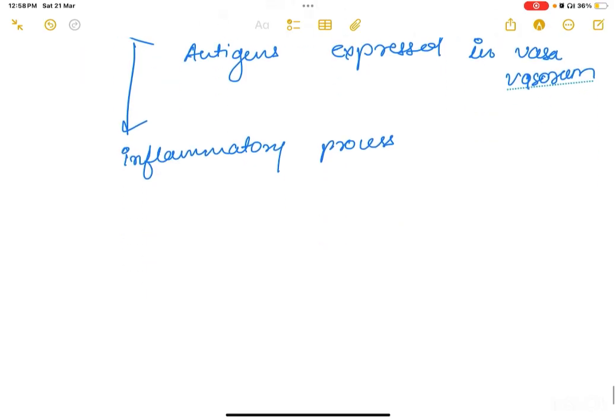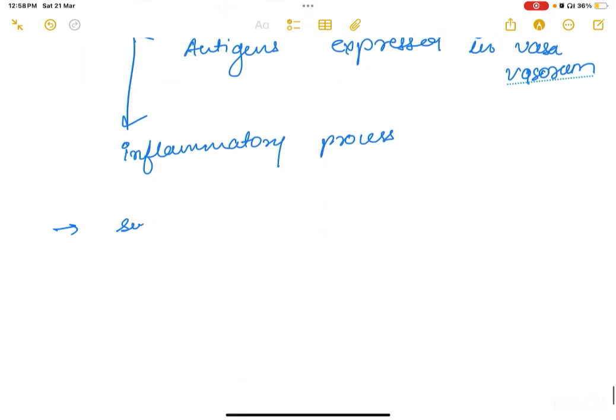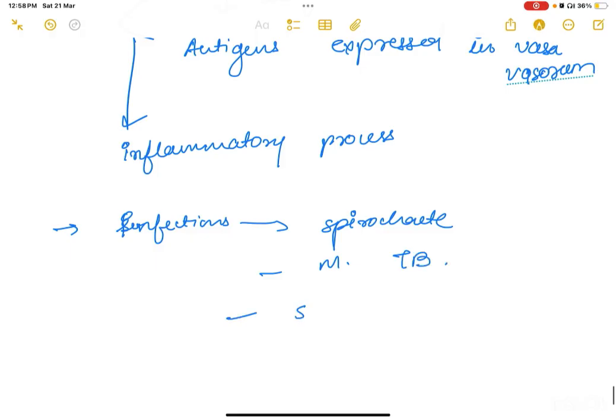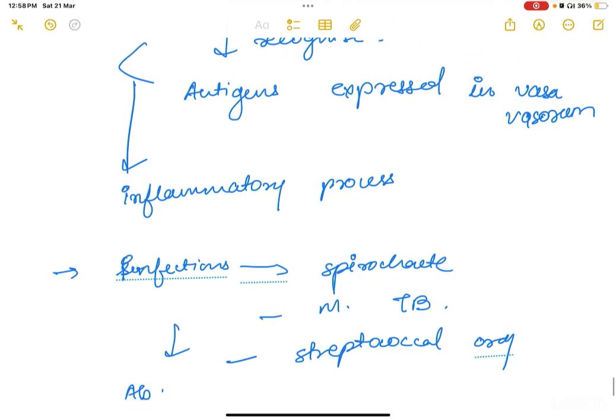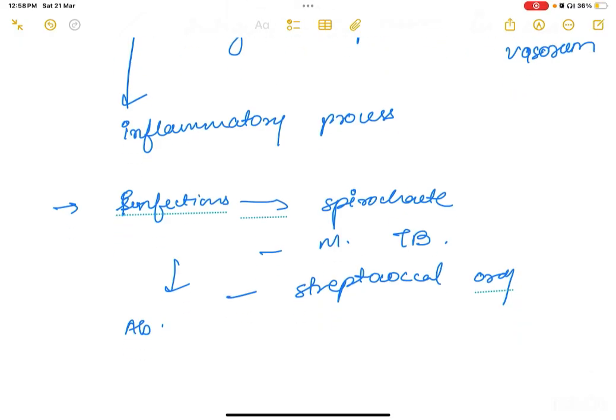Now certain infections are also suggested in Takayasu arteritis. So what infections? There could be spirochete infection, Mycobacterium tuberculosis infection, or streptococcal infection. So there could be resultant circulating antibodies to these infections, which would lead to the inflammatory process. Now, it will affect mostly large and medium-sized arteries with predilection for the aorta and its branches. In acute lesions, you get to see pan-arteritis with intimal proliferation.